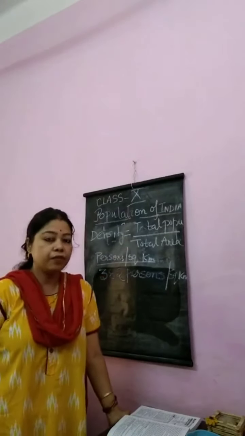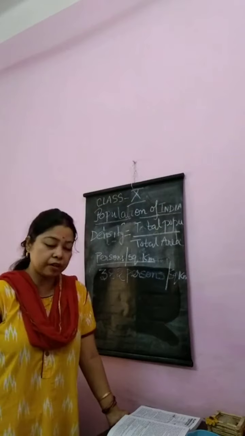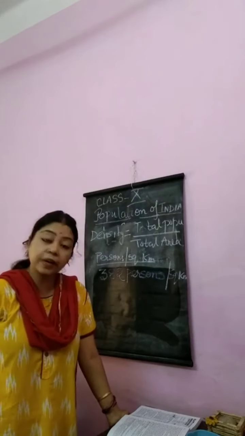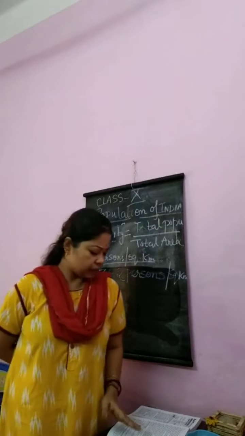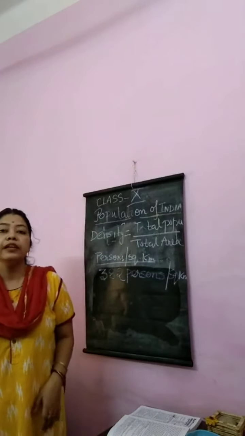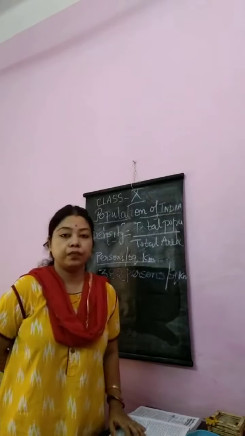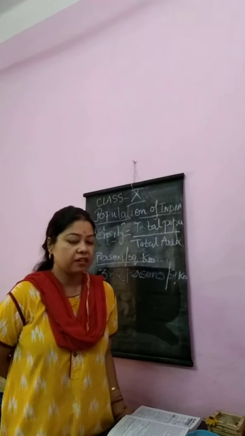Bihar, West Bengal, then Kerala, and then Uttar Pradesh. Okay, is that clear? Next, along with density of population, there is the man-land ratio, which is not mentioned in your book. It is not mentioned but may come, so I am explaining this.